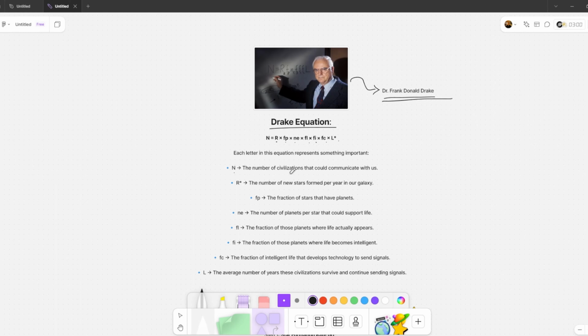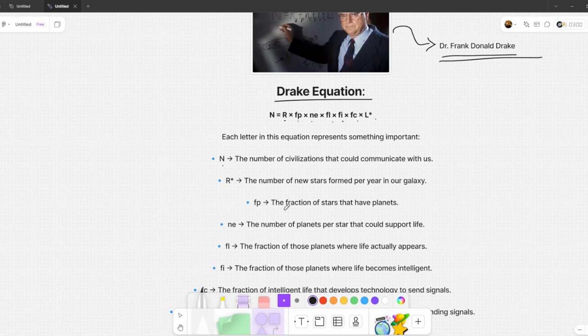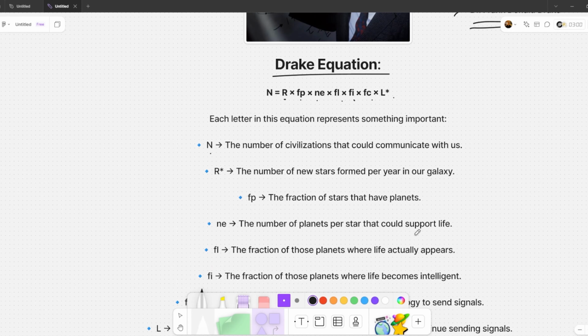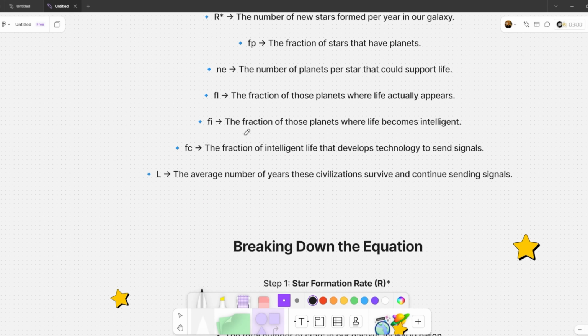N represents the number of civilizations that could communicate with us, and R represents the number of new stars formed per year in our galaxy. Fp represents the fraction of stars that have planets. Ne represents the number of planets per star that could support life. Fl represents the fraction of those planets where life actually appears, and Fi represents the fraction of those planets where life becomes intelligent. Fc represents the fraction of intelligent life that develops technology to send signals. And at last, L represents the average number of years these civilizations survive and continue sending signals.